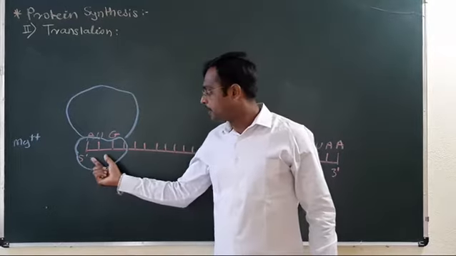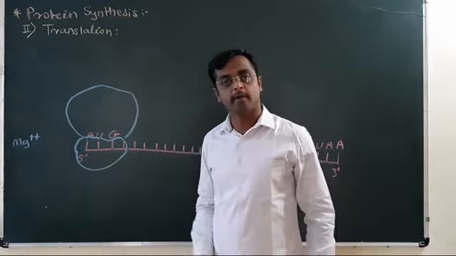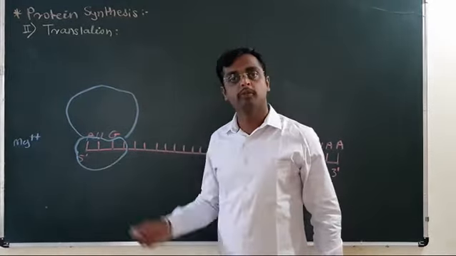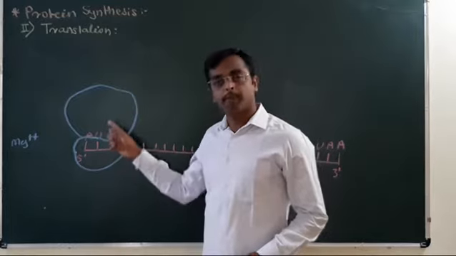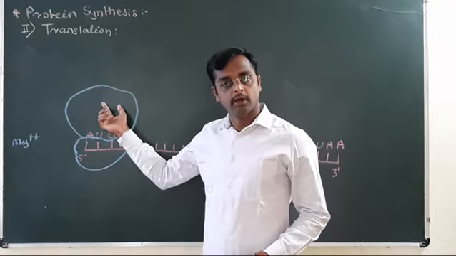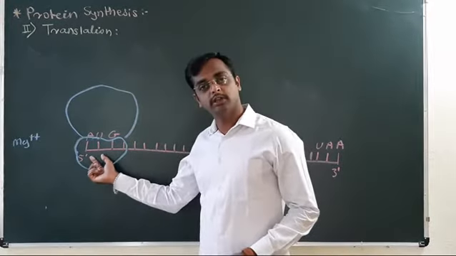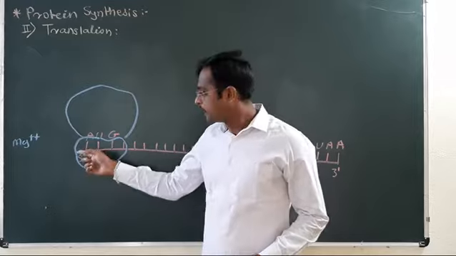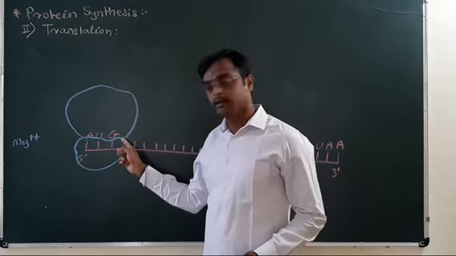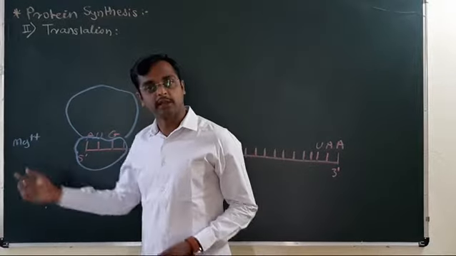This is the binding of the smaller subunit, or the binding of the mRNA to the ribosome. Ribosomes are the protein factories. Ribosomes consist of two subunits, the smaller subunit and the larger subunit. Initially, the mRNA molecule first binds with the smaller subunit, and then the larger subunit binds to the smaller subunit with the help of magnesium ions.